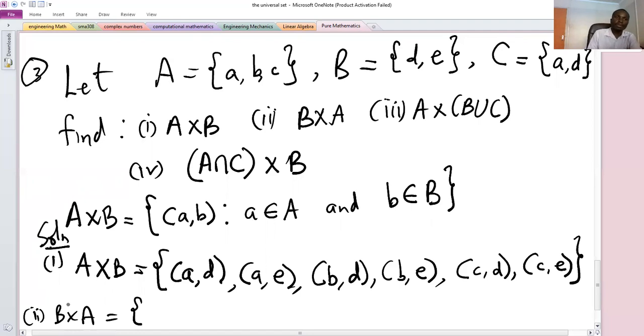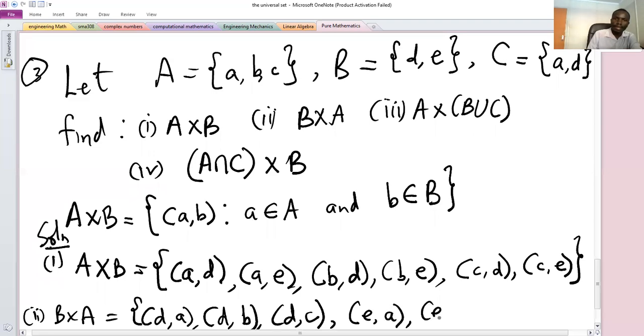So B cross A means now the starting element in the pairs will be those from set B. So let's pick D, which is paired with A, and then D is paired with B, and then D is paired with C. So I finished taking D as the first element, pairing with all the elements of A. Then we go to E paired with A, E paired with B, and then E paired with C. So that is the solution.